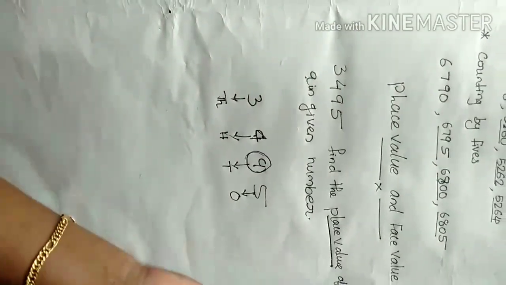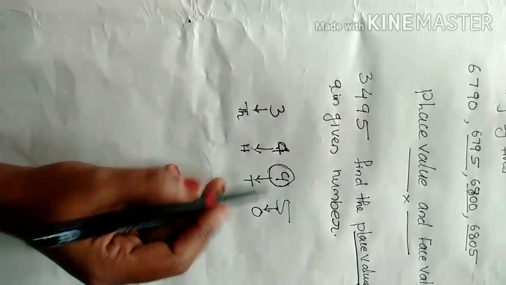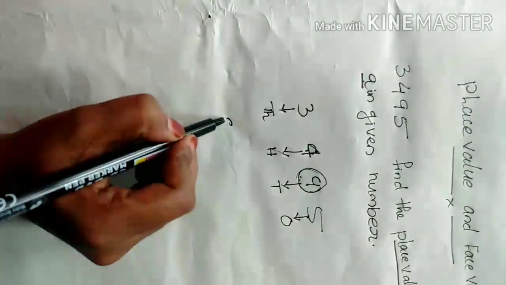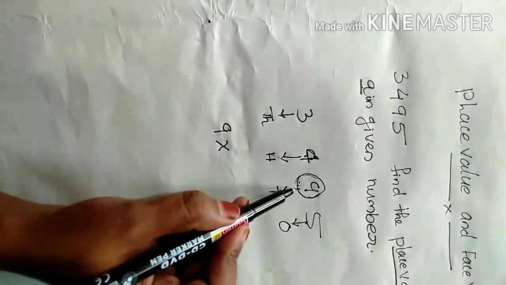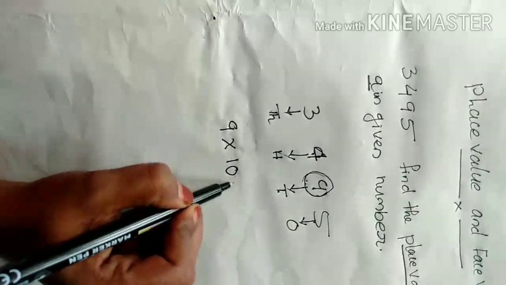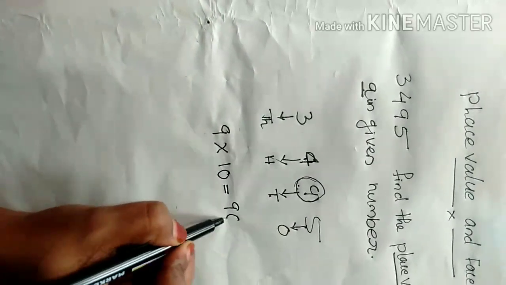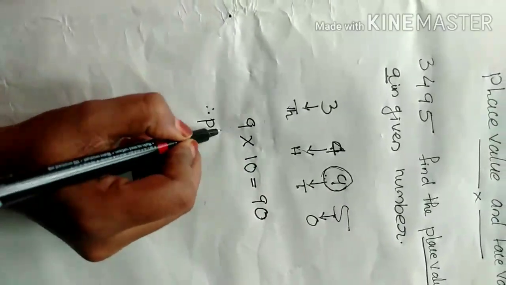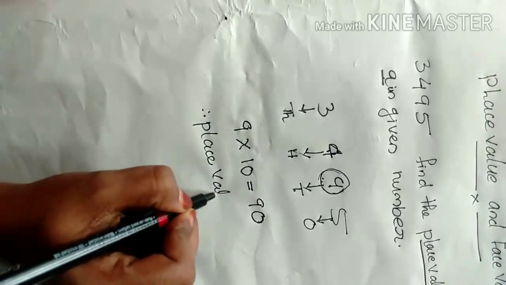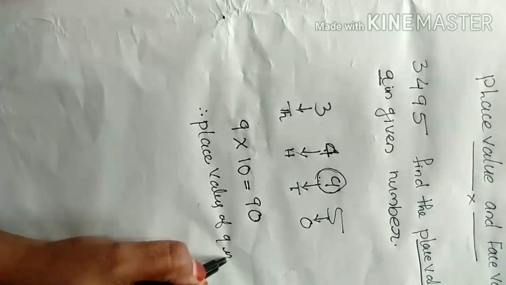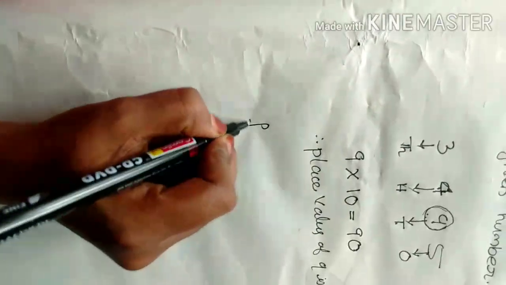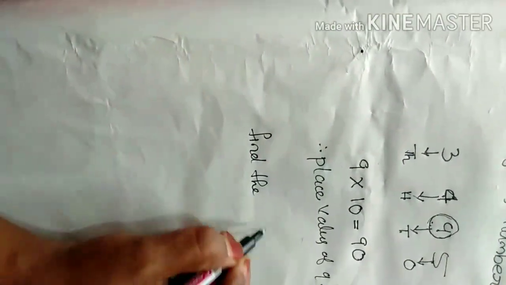Place value of a digit depends on its position. Which position is it? Tens. So 9 into 10 is 90. Clear? So the place value of 9 is 90.